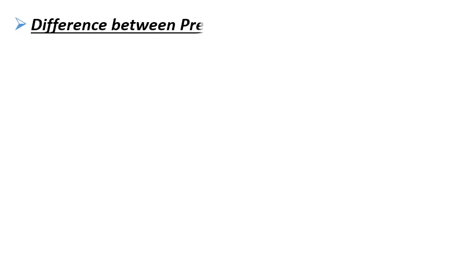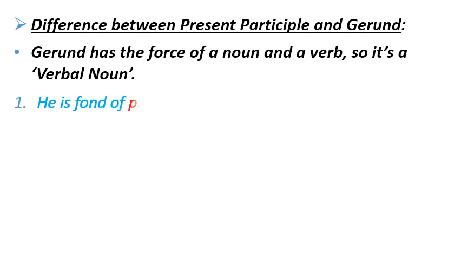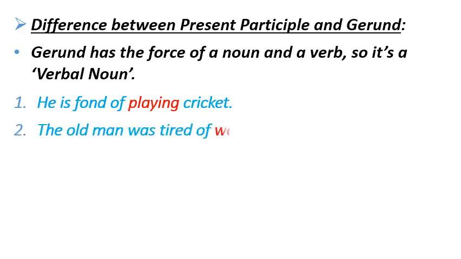Let's see what the difference is between present participle and gerund. Present participle is used as an adjective in the sentence and gerund is used as a noun in the sentence. Gerund has the force of a noun and a verb, so it is a verbal noun. To clarify it, let's see some examples. He is fond of playing cricket. So here the playing word is gerund and it is used as an object of the preposition of. Number 2, the old man was tired of walking. So here the walking word is a gerund and it is also used as an object of the preposition of.